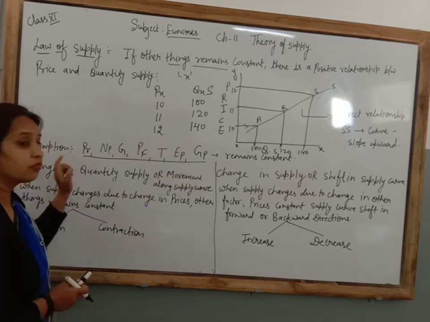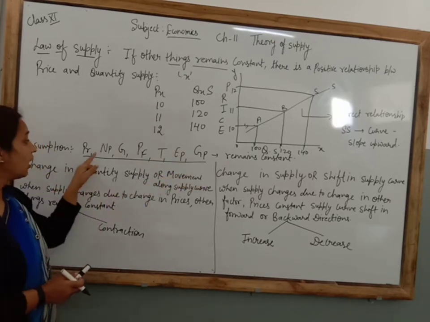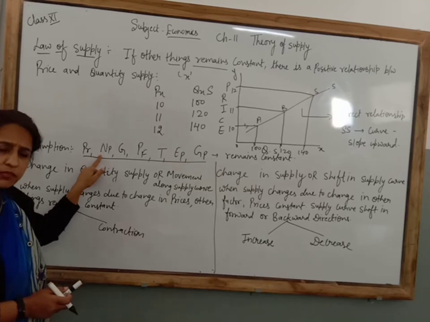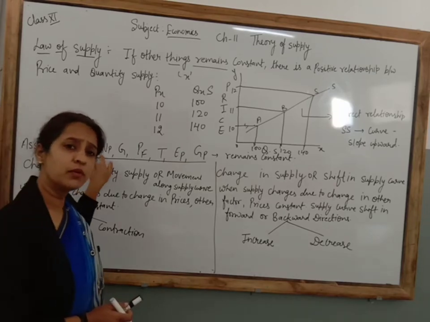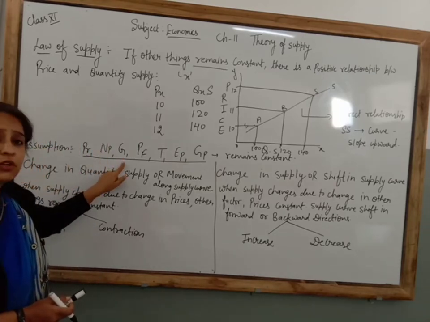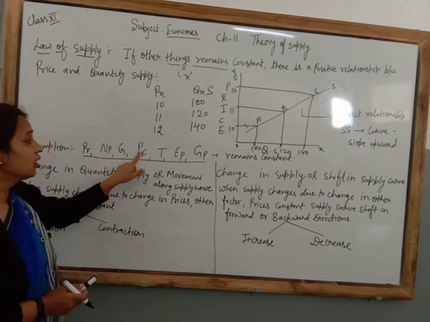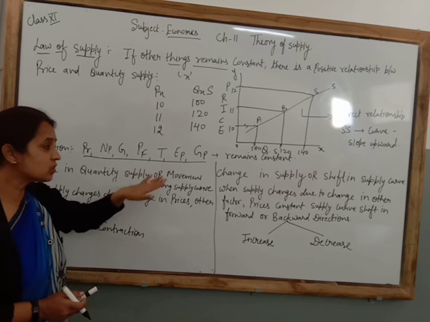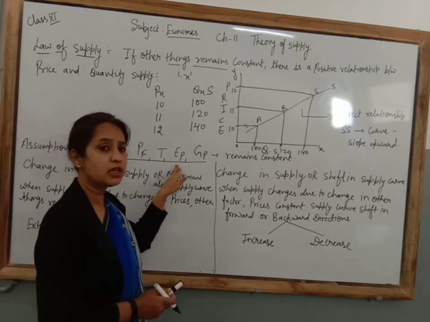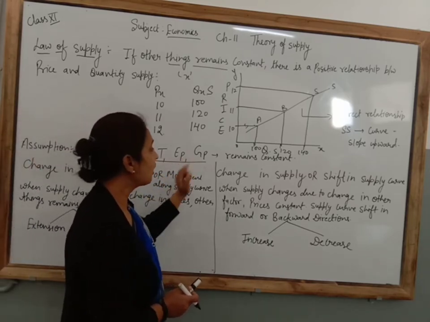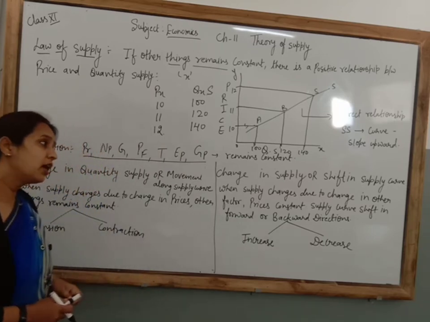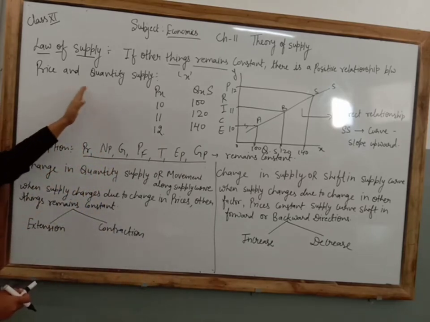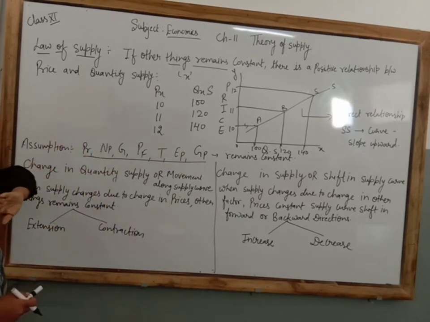It means the price of related goods does not change, the number of firms remains constant, the goal of the firms will not change, the factor prices should not change, technology remains constant, expected prices remain constant and government policy remains the same. Then only this law will apply, otherwise it will not apply.